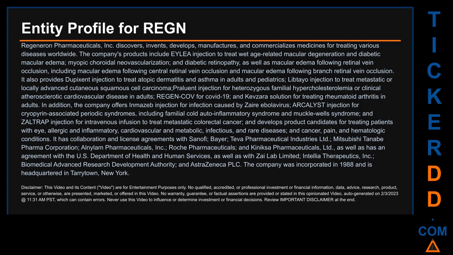It also provides Dupixent injection to treat atopic dermatitis and asthma in adults and pediatrics, Libtayo injection to treat metastatic or locally advanced cutaneous squamous cell carcinoma, Praluent injection for heterozygous familial hypercholesterolemia or clinical atherosclerotic cardiovascular disease in adults, REGN-COV for COVID-19, and Kevzara solution for treating rheumatoid arthritis in adults.